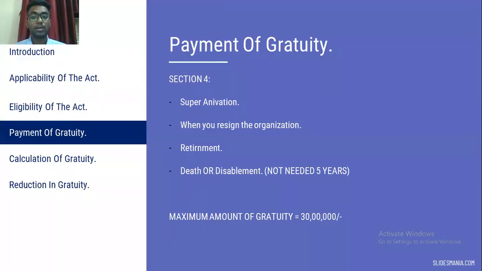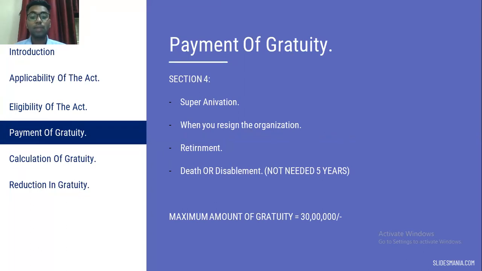Then we'll go with the payment of gratuity. Section 4 says when the gratuity can be carried out. So after 5 years, if the person is taking superannuation, then he can withdraw the gratuity. When you resign from the organization, then also you can get the gratuity. After retirement you will get the gratuity. Or death or disablement: in this case, 5 years need not be completed. If the person dies, or there is a disablement due to any accident, then the gratuity may be given to that person or the nominee, whoever is there.